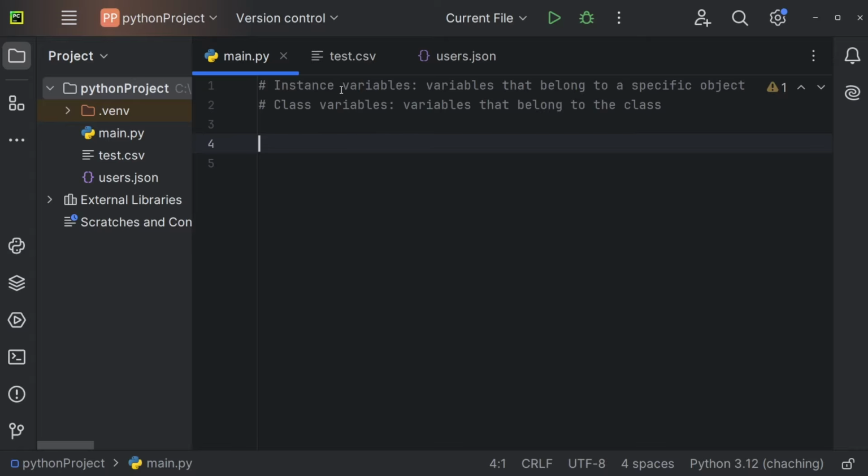Let's understand the difference between instance variables and class variables. So an instance variable belongs to a specific object, whereas a class variable belongs to the entire class. So all objects share the class variable.